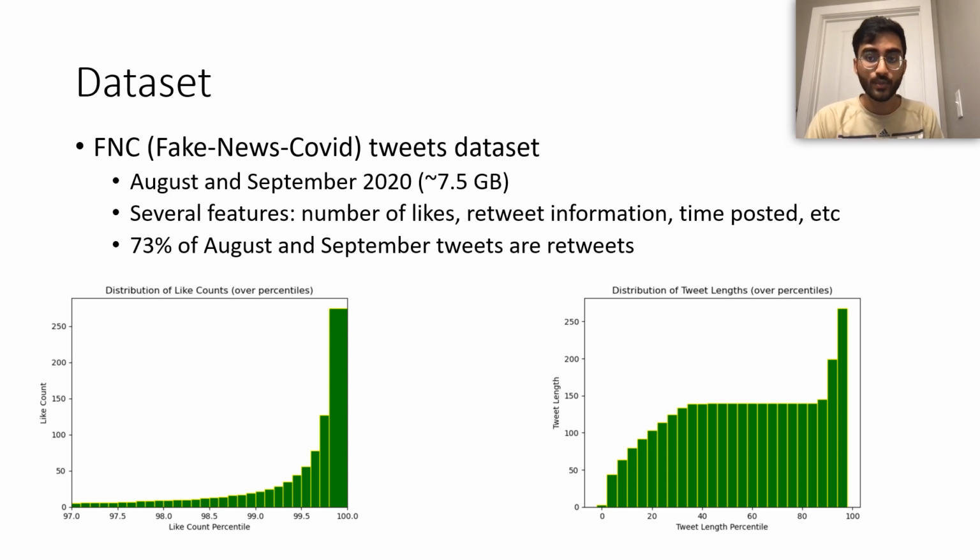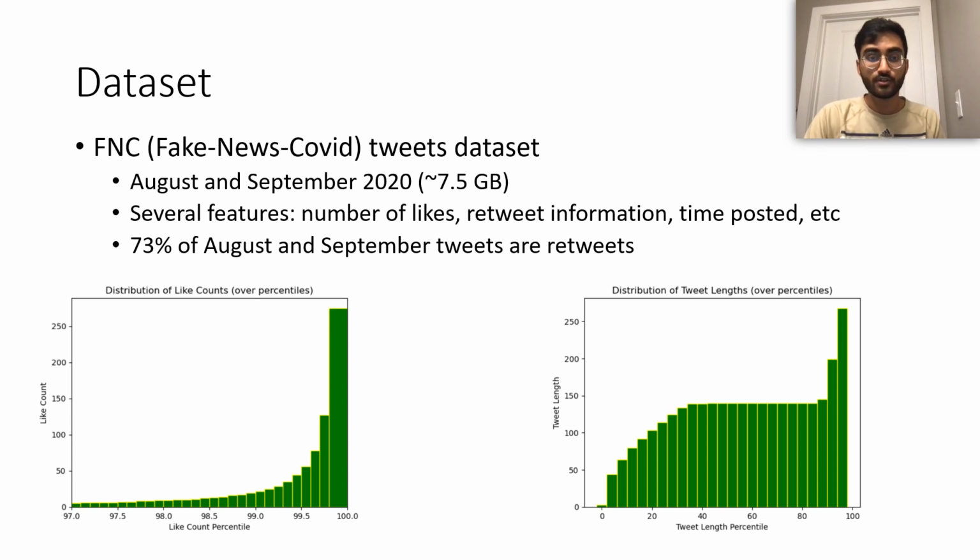So from these features, we extracted some of our own features, like the length of the tweet and the number of punctuation marks. The number of punctuation marks was pretty interesting to look at, since the majority of tweets had 6 punctuation characters, but a very small percentage had over 200. So this indicated to us that there's probably a lot of noise in our dataset, and these tweets are not really relevant to us. Another interesting statistic I noticed is that over 70% of the tweets were retweets and not original tweets themselves. So that tells us that most of the information in these months was recirculated and not original information.